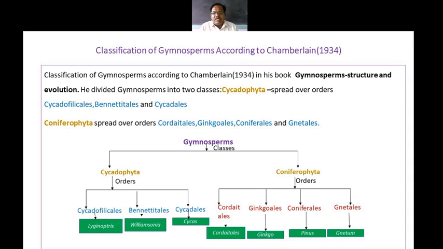Cycadophyta divides into the orders Cycadofilicales, Bennettitales and Cycadales, and Coniferophyta divides into four orders: Cordaitales, Ginkgoales, Coniferales and Gnetales. So this is sufficient for today. This is the classification of gymnosperms given by Chamberlain in his book, The Structure and Evolution of Gymnosperms.